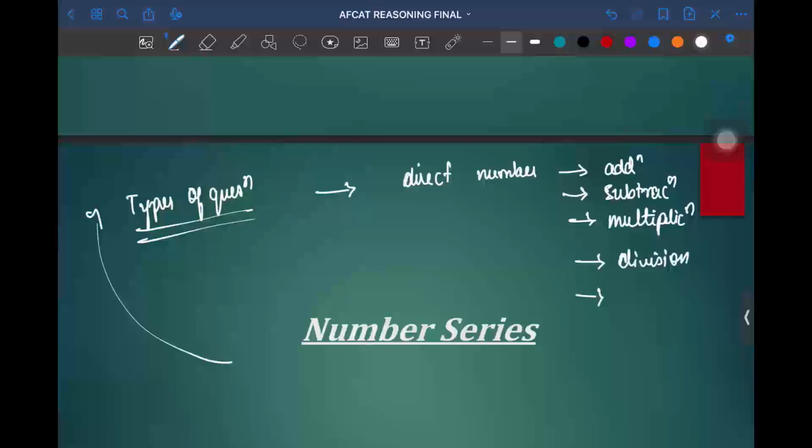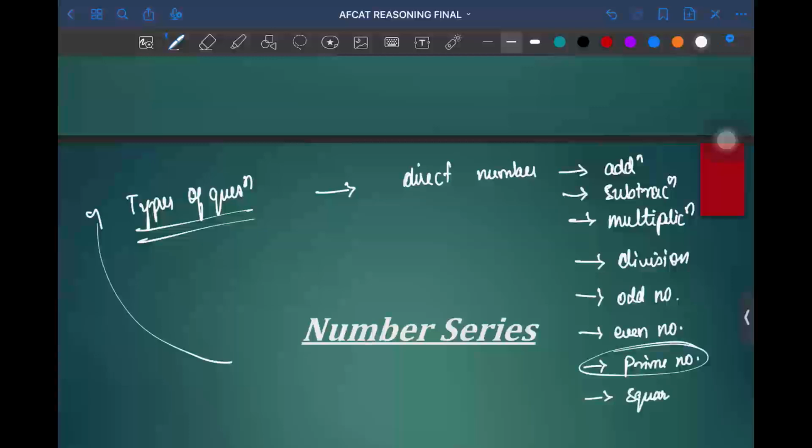Sometimes you can see the series of odd numbers, even numbers, and prime numbers majorly. Or else squares and cubes. I hope you are familiar with squares and cubes, because this will be useful when you will be learning this.